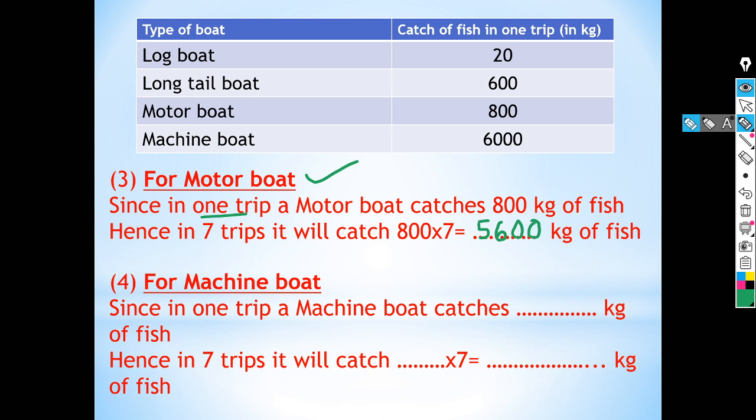Now come to the last type of boat, that is machine boat. Since in one trip a machine boat catches, here you can see from the table, a machine boat catches 6000 kg of fish, hence in 7 trips it will catch 6000 multiplied by 7. So 6 sevens are 42 and put 30 after that, that is 42,000 kg of fish.